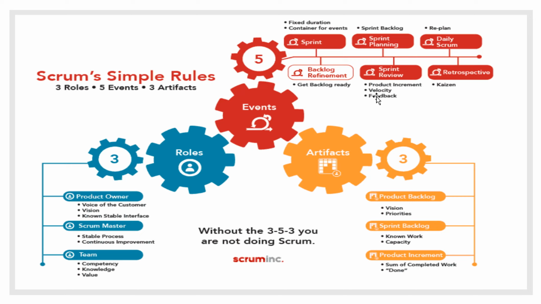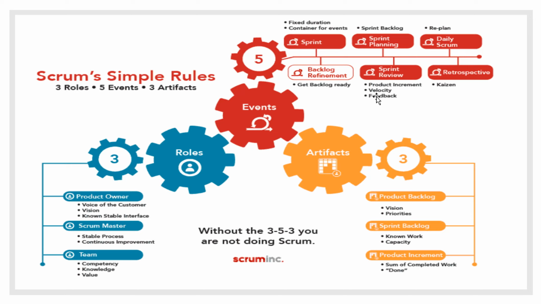Now when we talk about the next part of it, which is the 5 events. So we have 5 events which are sprint planning, backlog refinement, sprint review, retrospective, and the daily Scrum. Sprint planning is basically an event that is used to plan the work that you are going to finish in a sprint.